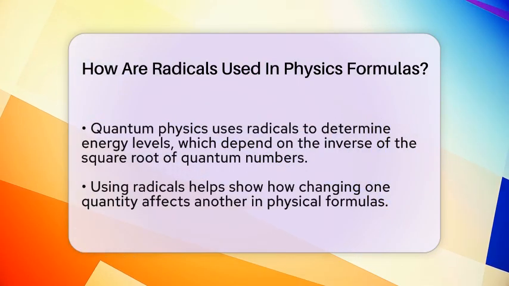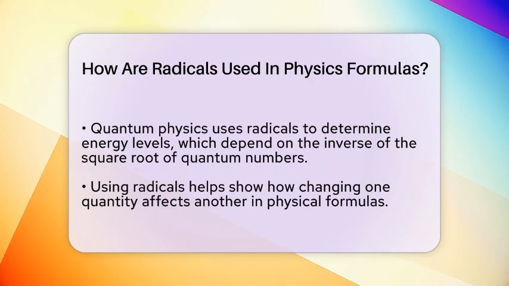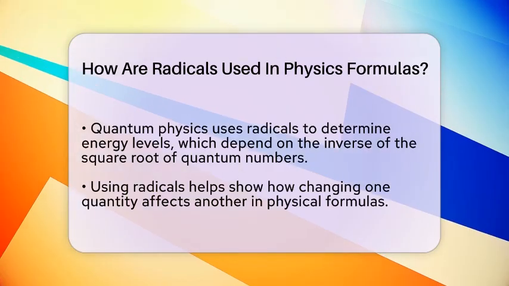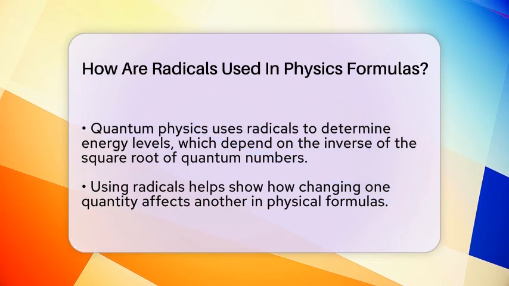When dealing with circular motion, radicals help find the velocity needed to stay in a circle. The formula for velocity involves the square root of the force times the radius divided by the mass. This means the velocity depends on the square root of these quantities.